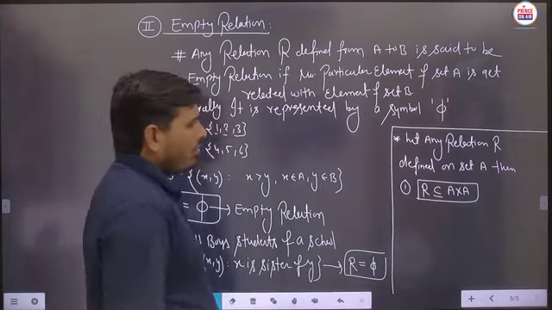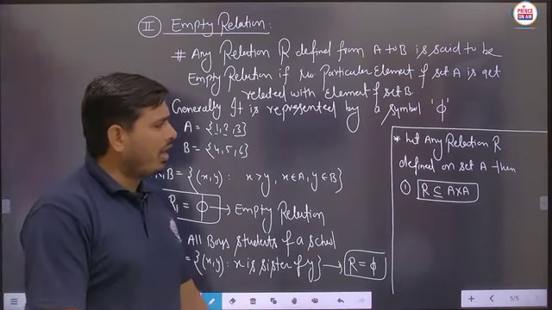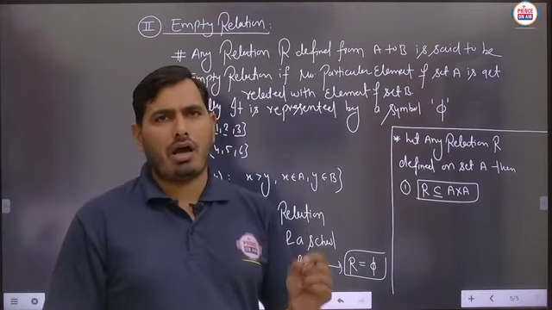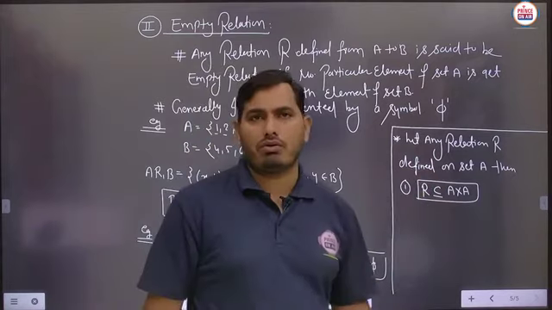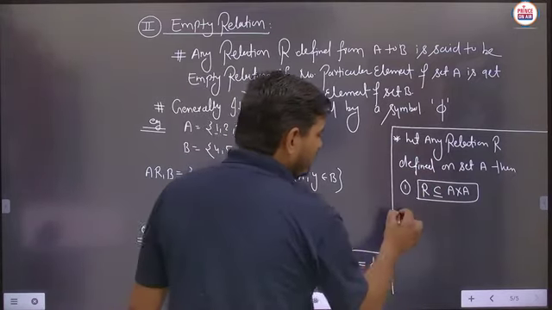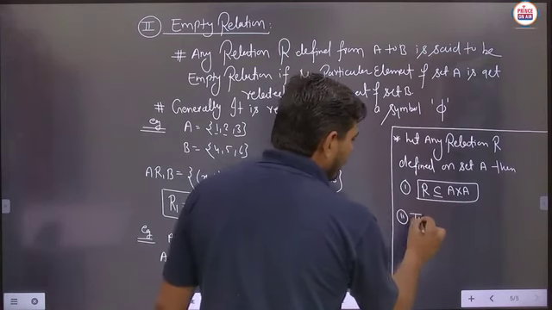Suppose we say let any relation R be defined on set A, then R is a subset of A cross A, meaning it is defined from A to A. And the second thing, total number of relations.